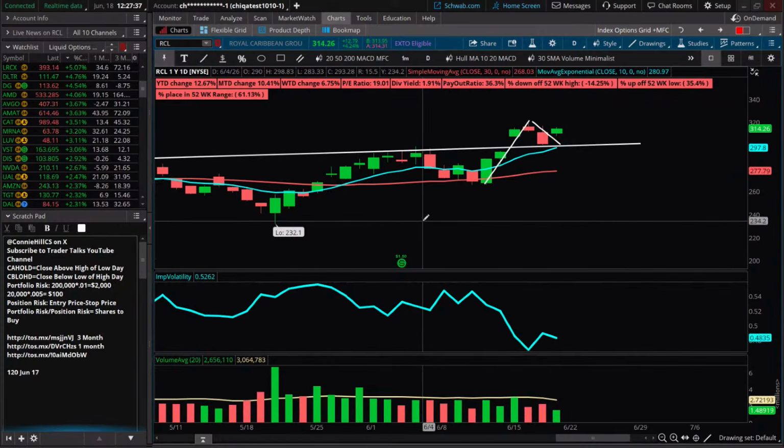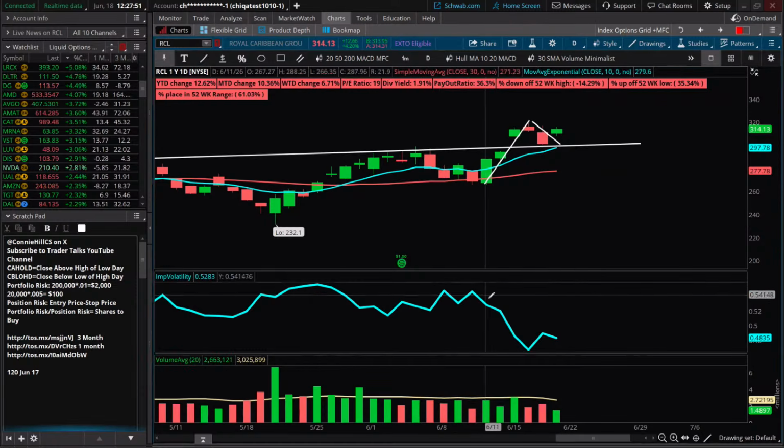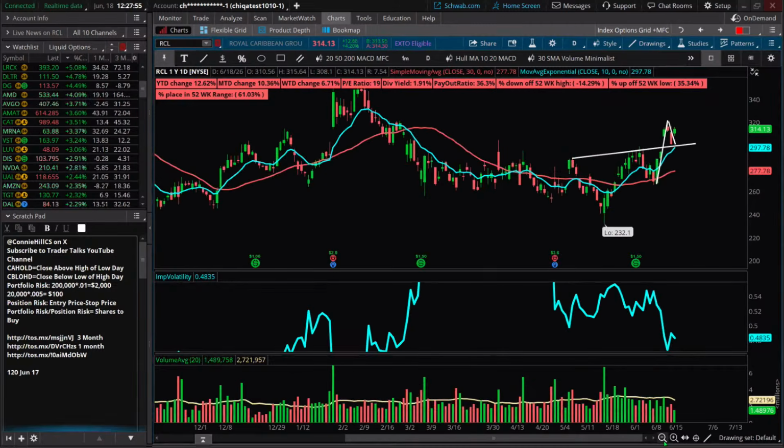Implied volatility here has been dropping off because the stock's been going up. When a stock's going up, usually people aren't so scared and so timid about it. They're not concerned, right? There's not a lot of fear, so there's probably not a lot of put buying. So we're seeing the implied volatility in the case of this stock pull back a little bit. And it's been a little jumpy.